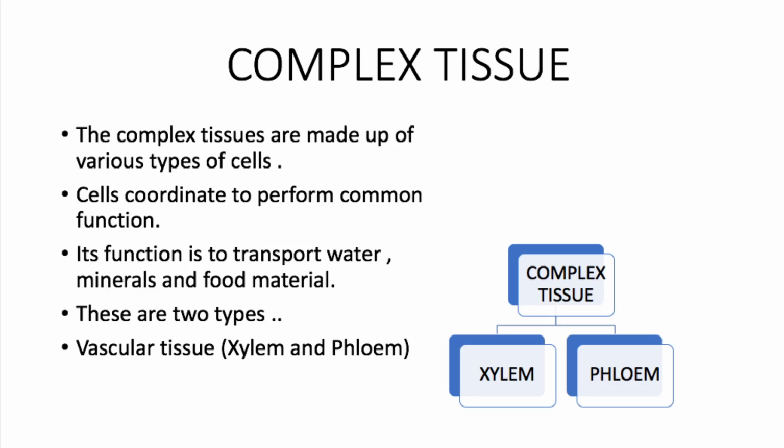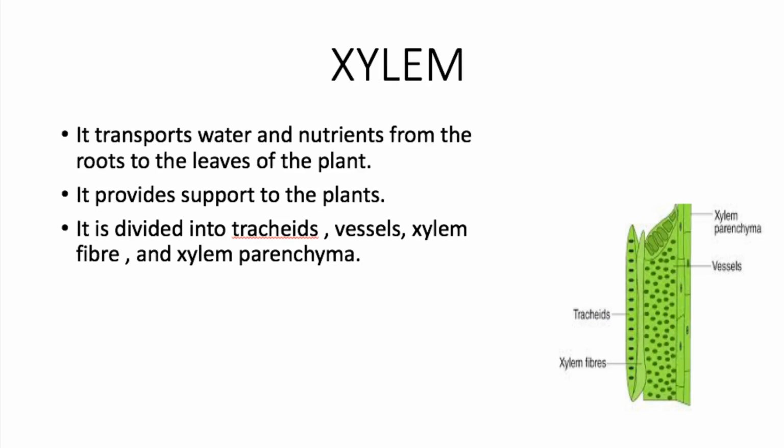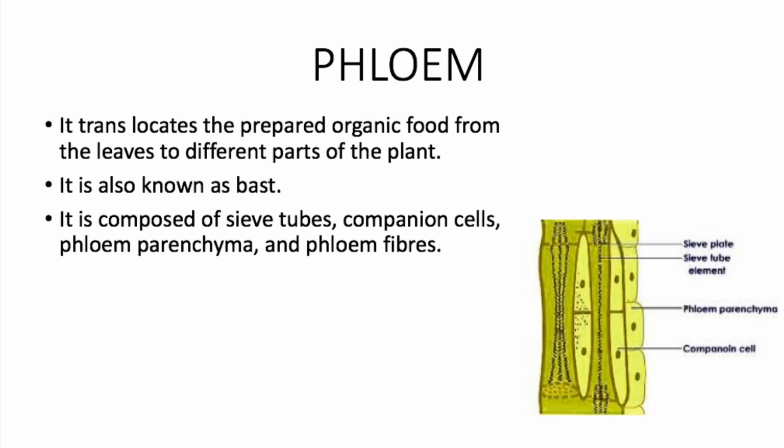Xylem. It transports water and nutrients from the roots to the leaves of the plant. It provides support to the plants. It is divided into tracheids, vessels, xylem fibers, and xylem parenchyma. Phloem. It transports the prepared organic food from the leaves to different parts of the plant.